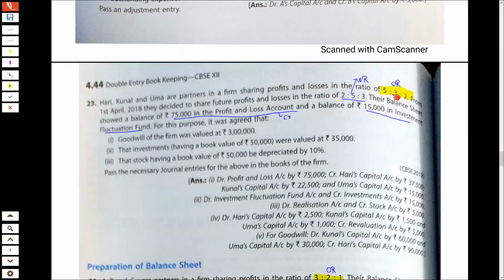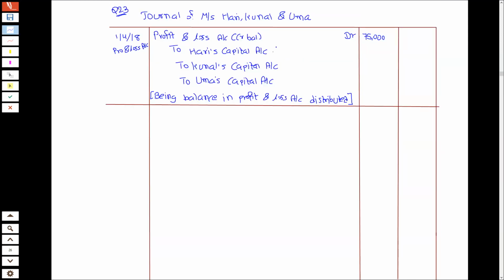So we are distributing the balance in profit and loss account in the old ratio. What is the old ratio? 5:3:2. So 5/10, 3/10, and 2/10. If I divide with 10, then it is 7,500. So 7,500 ka double, 15,000. Then it is 5/10 means half.